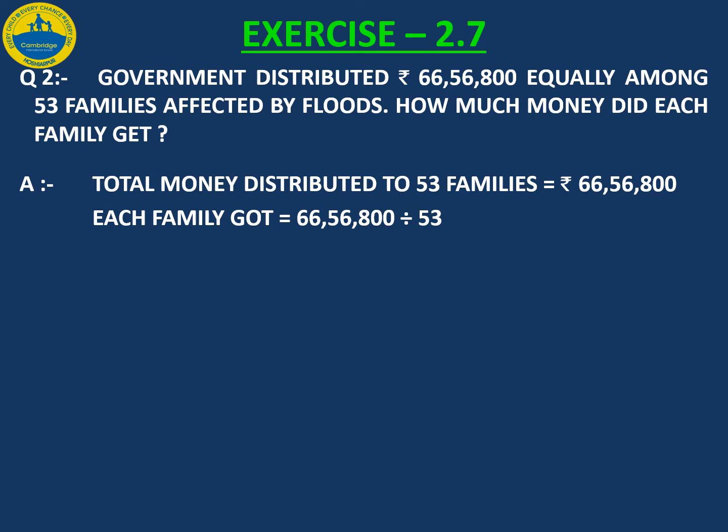So total money is rupees 66 lakhs 56,800 and families are 53. So 66 lakhs 56,800 divided by 53.